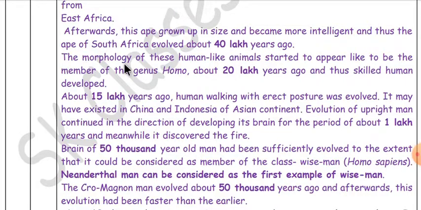The morphology of these human-like animals started to appear like a member of the genus Homo about 20 lakh years ago, and the skilled human developed. About 15 lakh years ago, human walking with erect posture evolved. It may have existed in China and Indonesia of the Asian continent. Evolution of upright man continued in the direction of developing its brain for a period of about 1 lakh years, and meanwhile it discovered fire.